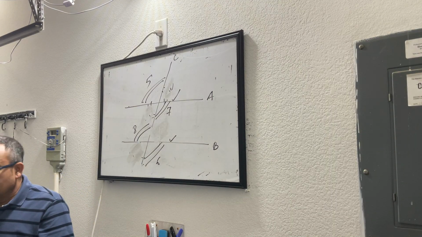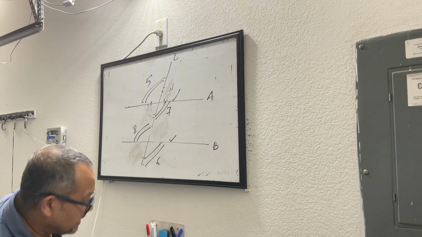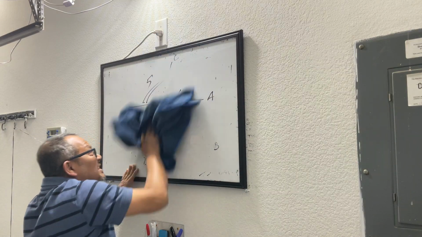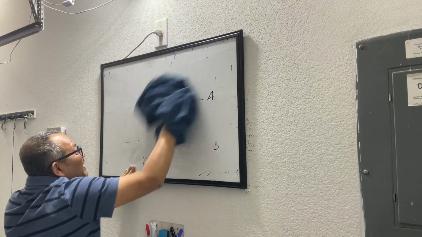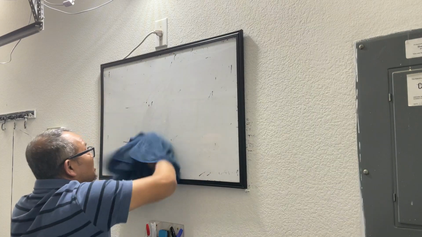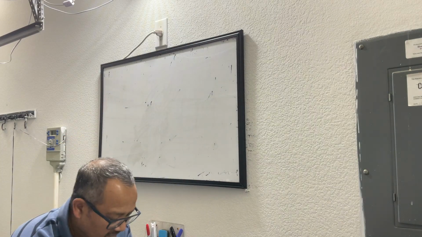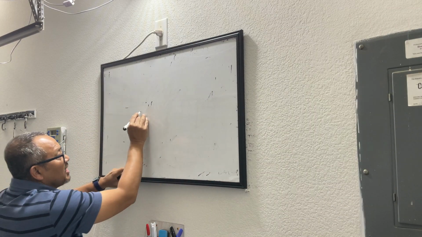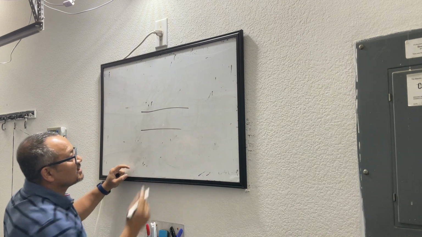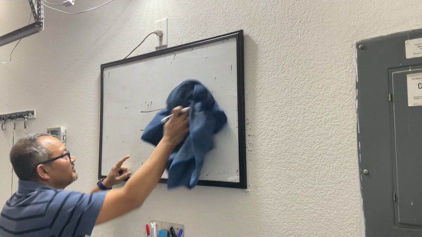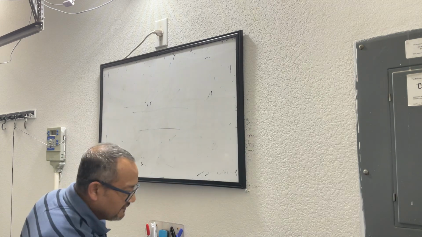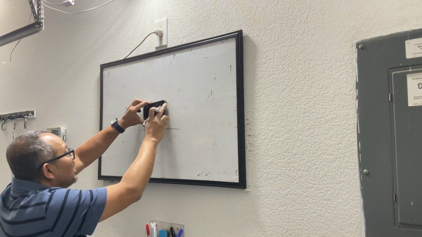Okay? Now, I will show you guys something with my drawing skills. So, if I draw a pair of parallel lines, see, this doesn't look like a parallel line, this is a curve. I will use my phone to help me with this.